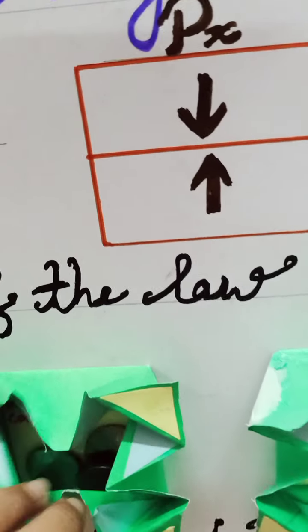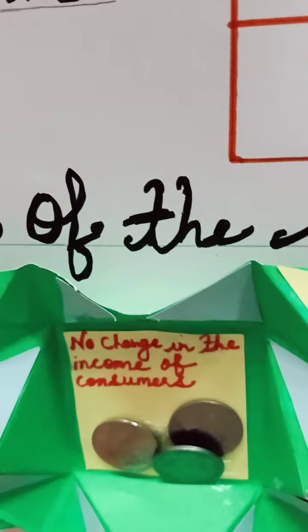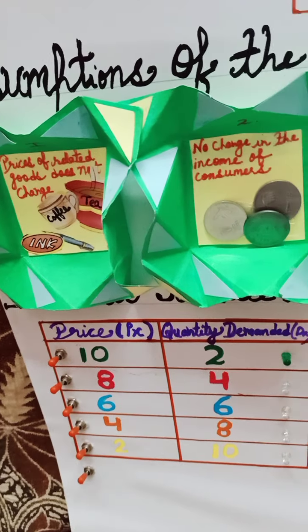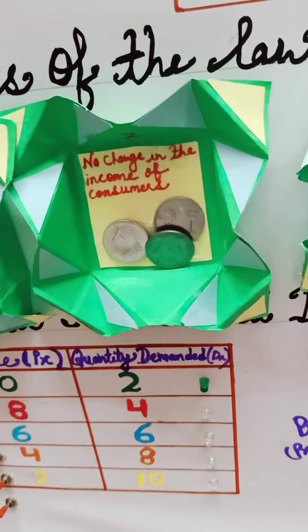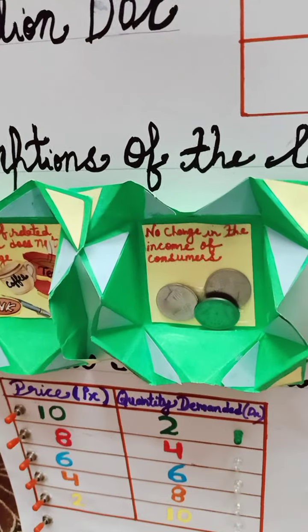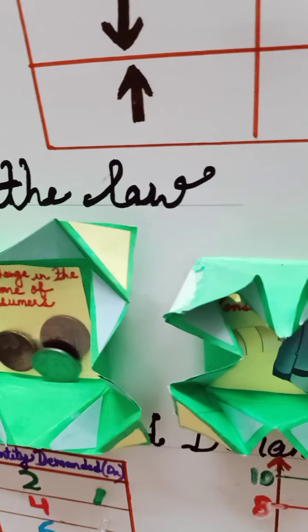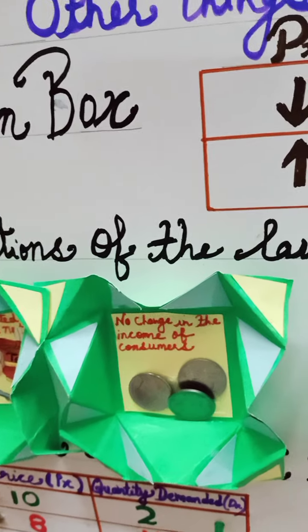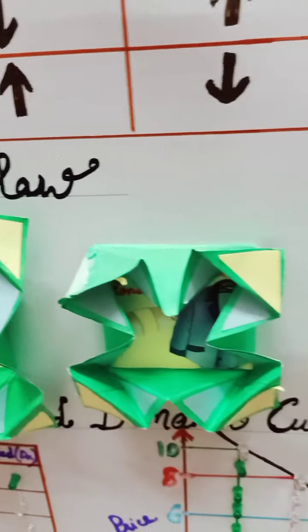And next one is no change in the income of the consumer. Here also I will ask one question. Okay, student, tell me what will you do if your income is increased? Then they will definitely say we will buy this, that. Okay, and this law is only applicable if there is no change in the income of the consumer.